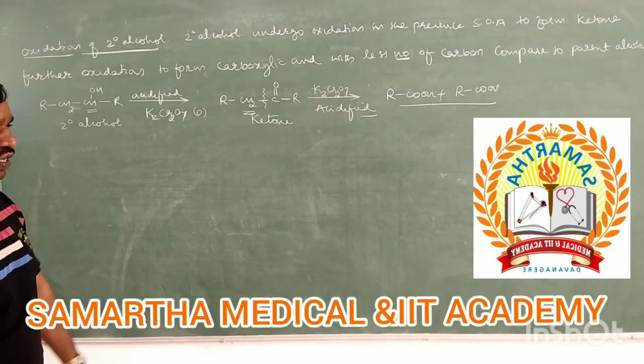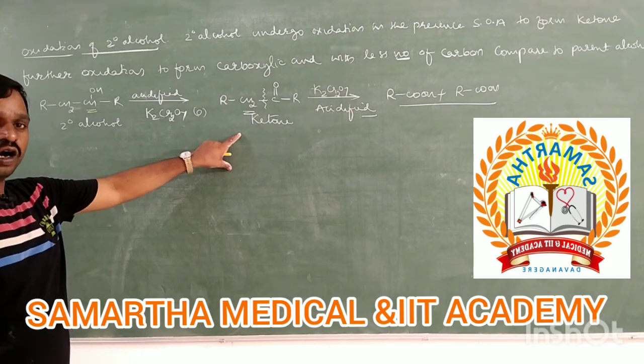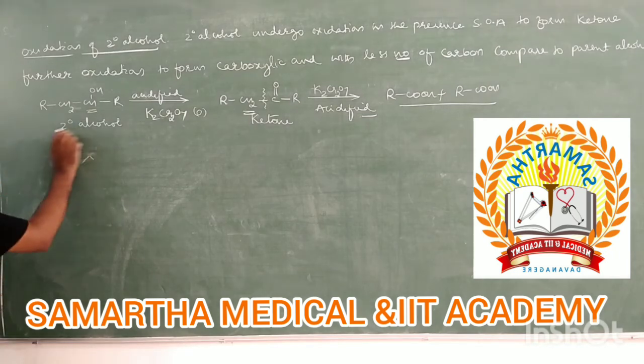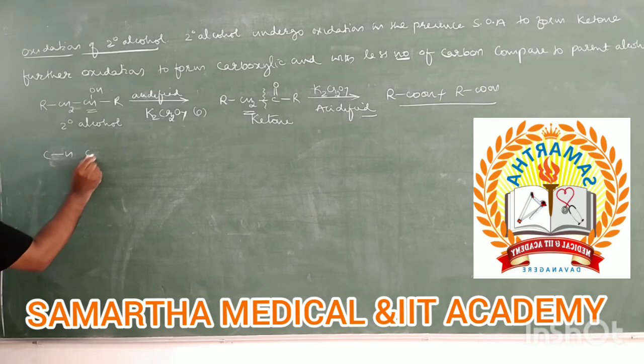Then what is the difference between oxidation of aldehyde and oxidation of ketone? In oxidation of aldehyde, carbon-carbon bond cleavage is not possible. It means there is no CC bond cleavage in aldehyde oxidation. There is only CH bond cleavage.